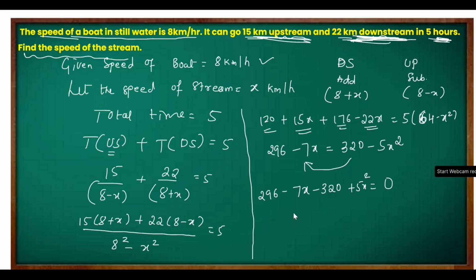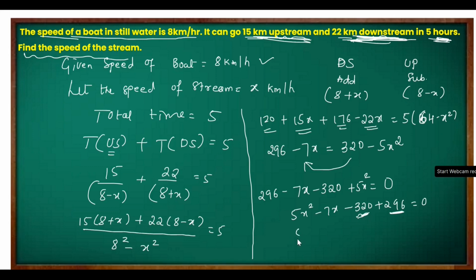Now what is the quadratic equation? 5x square first term, minus 7x second term, then minus 320 plus 296. I will write once here, minus 320 plus 296 equal to 0. Right? So now look at this. This is minus 320 and this is plus 296. That means 296 should be subtracted from 320 and the bigger number's sign should be written with the result.